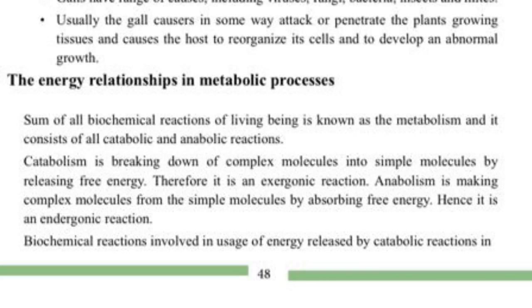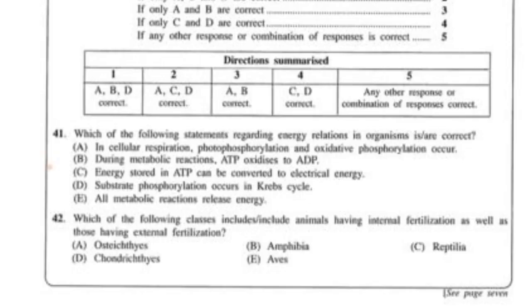C. Energy stored in ATP can be converted to electrical energy. That is correct. The energy stored in ATP can be converted to different types of energy. So this statement C is correct. Then statement D. Substrate phosphorylation occurs in the Krebs cycle. That is also correct because in the Krebs cycle, we know molecules are being broken down. So then statement E, all metabolic reactions release energy. That is wrong. Some reactions are endothermic, that means they absorb energy, and some reactions are exothermic, that means they will release energy. So the correct statements are C and D.